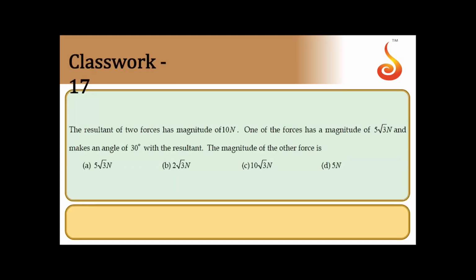Yes, we shall move on to next one. The resultant of two forces has magnitude 10 Newton. One of the forces has magnitude of 5 root 3 Newton and makes an angle 30 degree with the resultant. The magnitude of the other force is. So the resultant is 10 Newton. Let us say the first force is P, that they have given as 5 root 3 Newton. The angle between resultant and P is given, it is 30 degree.